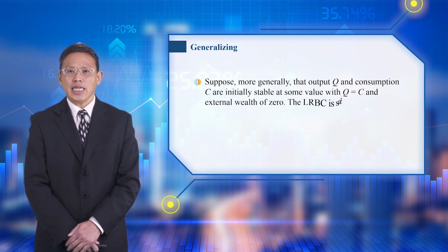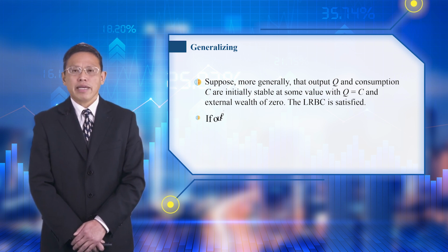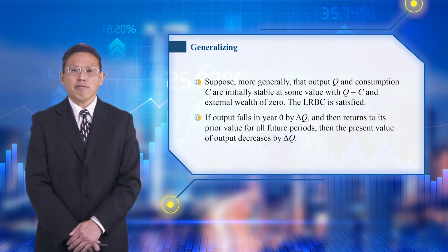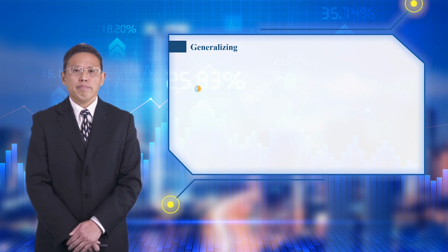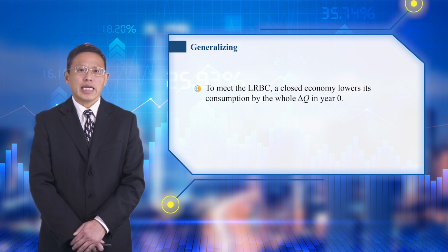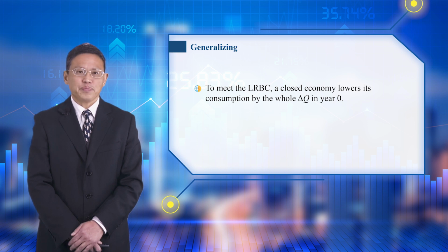The LRBC is satisfied if output falls in year 0 by delta Q and then returns to its prior value for all future periods. Then the present value of output decreases by delta Q. To meet the LRBC, a closed economy lowers its consumption by the whole delta Q in year 0.